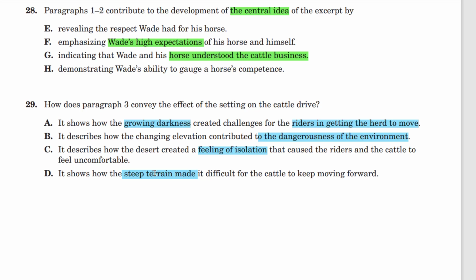It's the fact that it got dark and they didn't know where to go, and there were dangerous cliffs nearby, so they had to stop and try to keep going in circles to stay put. D is not the correct answer. It's another one that might confuse students who realize they're up high and think that is a plausible answer, but that is not what the text says. The terrain is not steep.